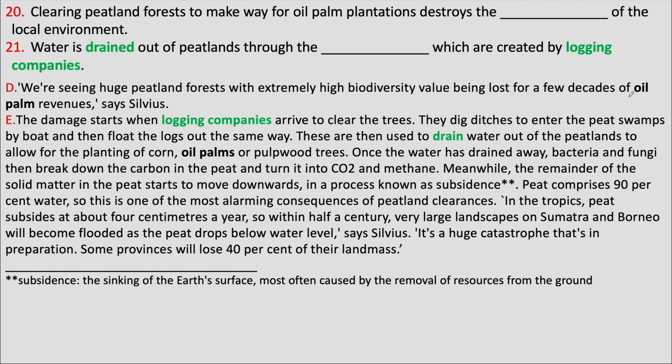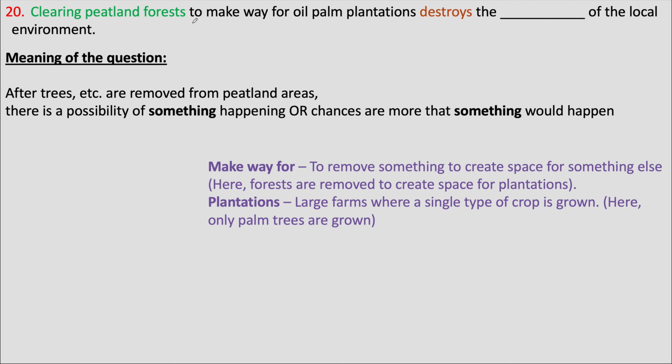We could try looking both in paragraphs D and E, but the next question, the 21st question, mentions drained and logging companies. These are mentioned at the beginning of paragraph E, which means the answer to the 20th question should be from paragraph D. To make way for means to remove something to make space for something else.